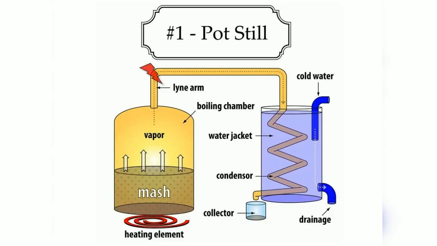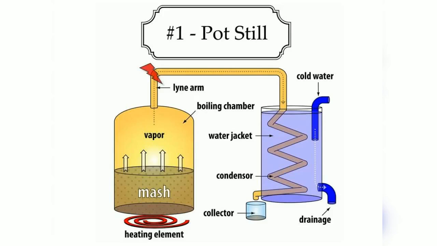Okay, now this alcoholic solution, or the mash you can say, once it is heated and reaches 78.4, the alcohol gets converted into vapor and it is transferred. Obviously when it is formed into vapor, it will move upwards, and it will pass through that narrow pipe.